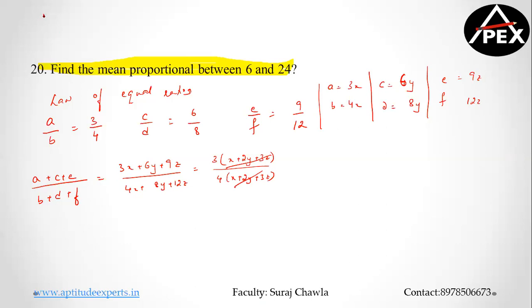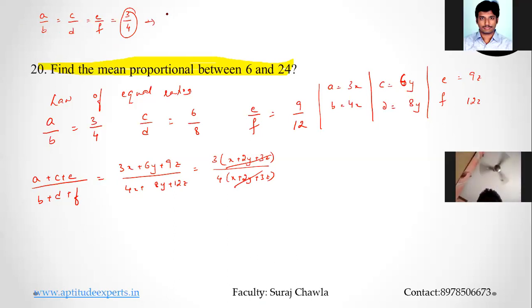Now what does the law of equal ratio say? If A by B is equal to C by D is equal to E by F, let us say in this case, which is equal to 3 by 4, in all the cases, this is 3 by 4. Clear? If this is 3 by 4, then please understand when I say linear combination, whatever I take from the numerator, I am taking A from the numerator, so I am taking B from the denominator. I am taking plus C from the numerator, so I'm taking plus D from the denominator, plus E from the numerator, plus F from the denominator. This will also be equal to K.